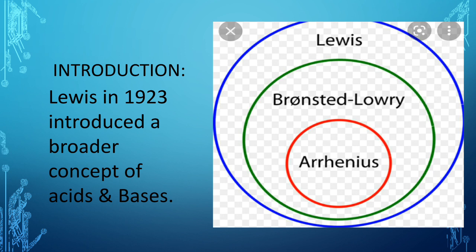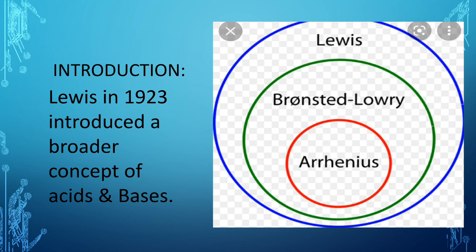So how can we classify aluminium chloride, boron trifluoride, water, these compounds into acids or bases? There were some compounds which cannot be classified on the basis of Arrhenius and Bronsted-Lowry concept. So in 1923, G. N. Lewis introduced a new and a broader concept of acid and bases.